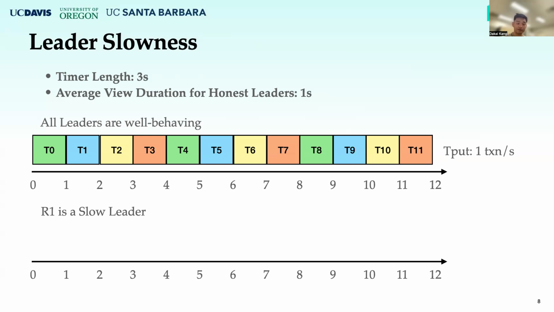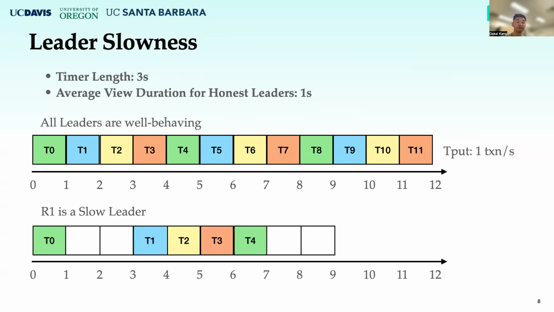However, if we have one slow leader R1 who intentionally delays its proposal for the MEV, then the system will act like this. As we can see here, T1 and T5 proposed by the slow leader R1 have to go through a 2-second delay before being proposed, and the system throughput will drop from 1 transaction per second to 0.67 transaction per second.